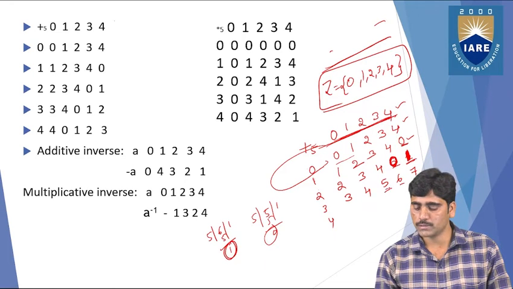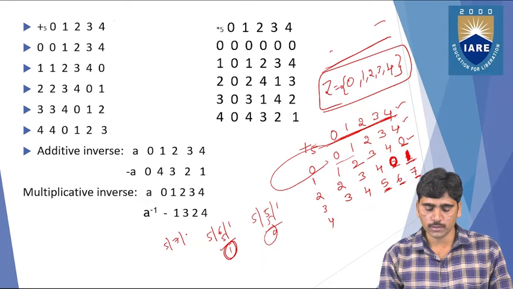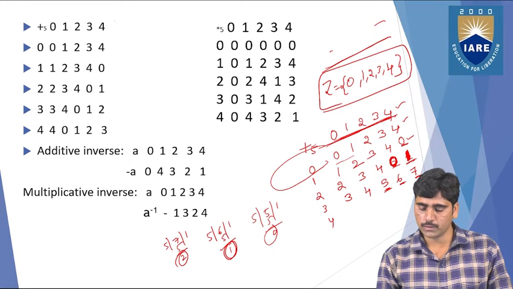So you can replace 5, 6, 7 by doing this division operation. 5 into 1 is 5, and the remainder is 2. So in place of 5, you can rewrite 0, in place of 6, rewrite 1, and in place of 7, rewrite 2. These are the operational values.